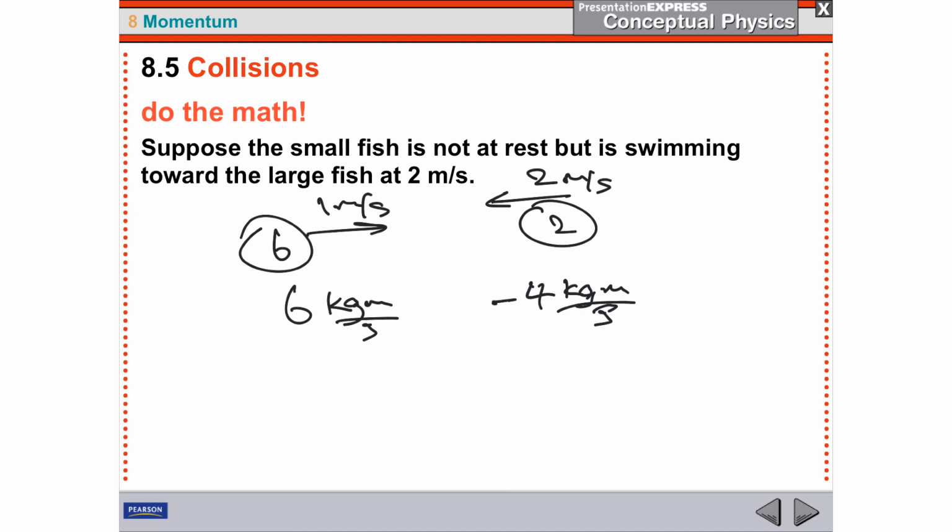He's 6 plus 2. So 6 minus 4, you're going to have 2 kilogram meters per second left over, but his mass goes up, so he's going to slow down.